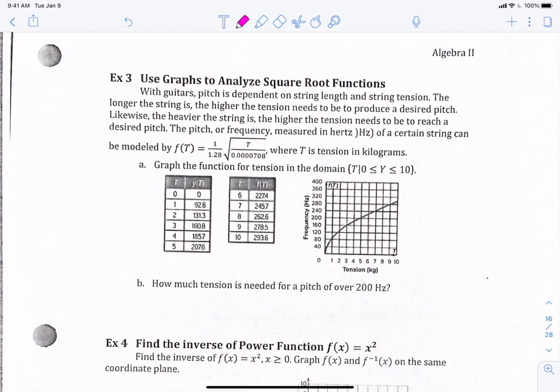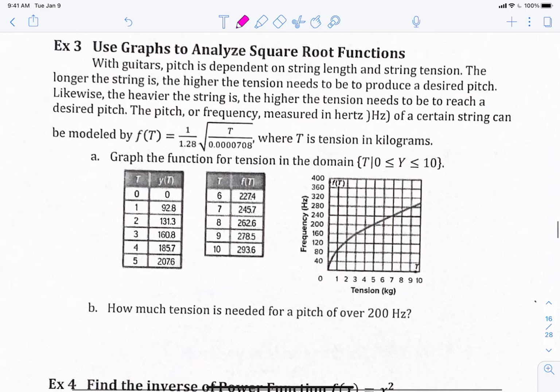Example 3. With guitars, pitch is dependent upon the string length and on string tension. Do you know what tension is? How tight the string is. The tighter you make the string, what happens to the pitch? It goes up really high. But if you have a really loose string and it's kind of wobbly, then it will go really low, your guitar, right? The longer the string is, the higher the tension needs to be to produce the same pitch.